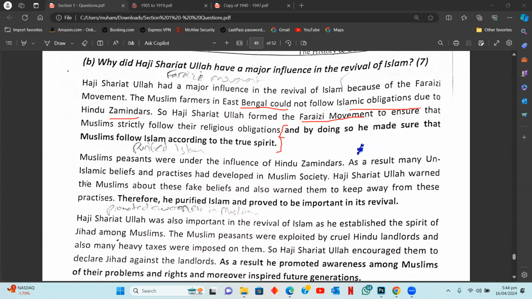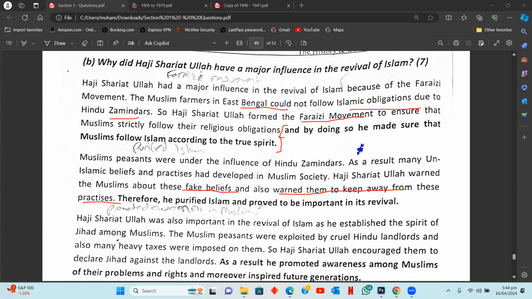And then he was also important because he worked for the Muslim peasants who were under the Hindu zamindars. And there were a lot of un-Islamic practices that had trapped into the Islamic society. He warned the Muslims about these fake beliefs, also warned them to keep away from these practices, right?